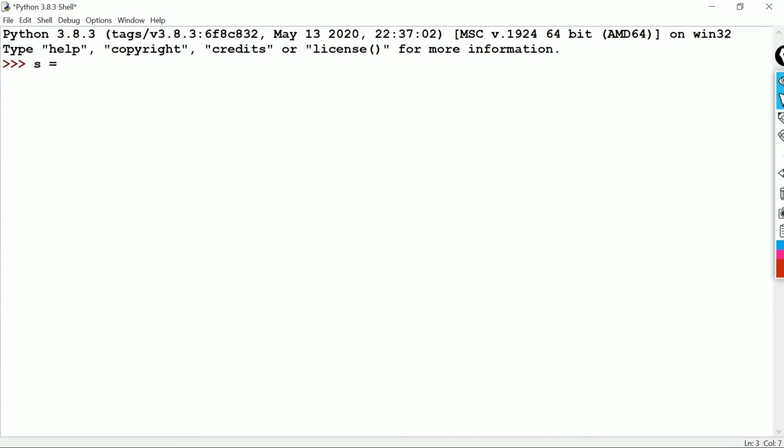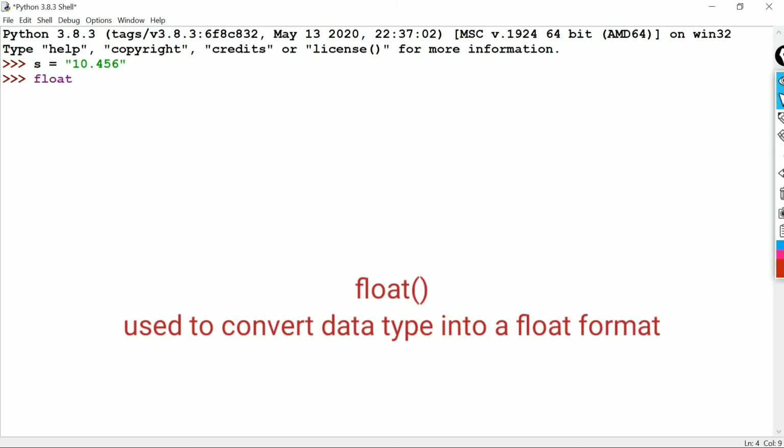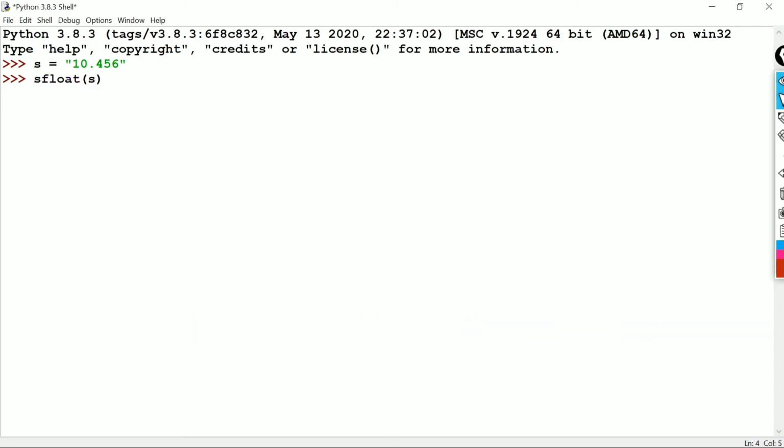Let's take another example. S equal to string of 10.456. It's a string. Now we have to convert that string into int format or float format. If we convert it to int, the point value will be discarded. So we have one function, float. We will pass S. Now we will check the type. It converted to float. The value will be 10.456.